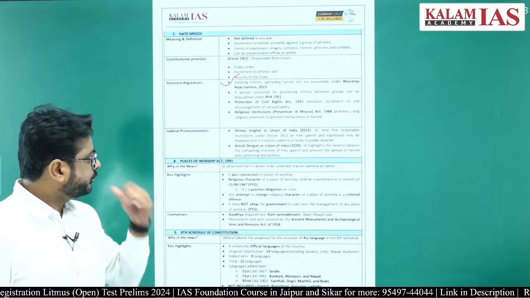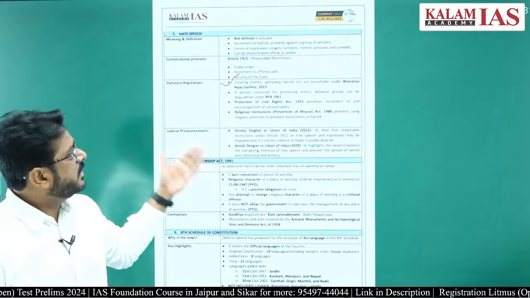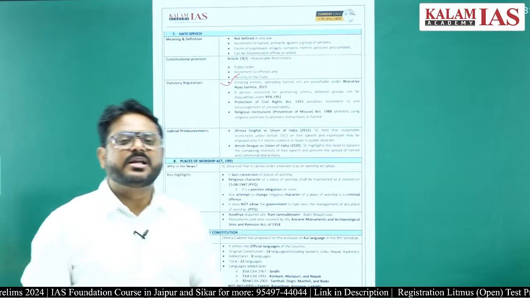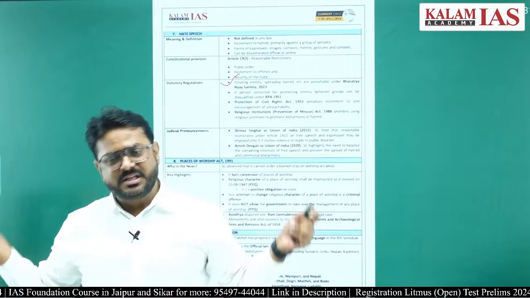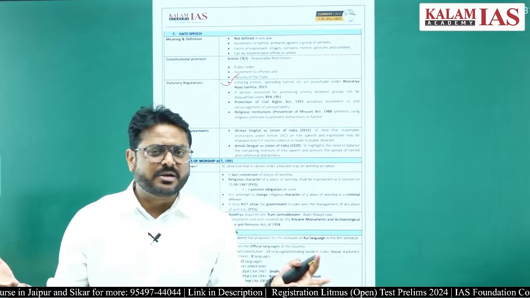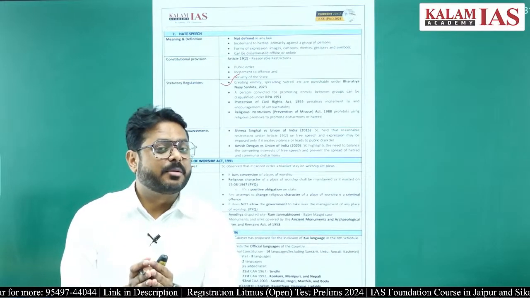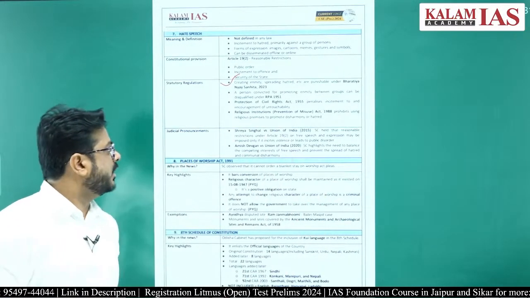Then there is the Protection of Civil Rights Act 1955. It penalizes the incitement to and the encouragement of untouchability. So if any person is propagating hate speeches against the scheduled caste and scheduled tribe population, meaning propagating some kind of untouchability, that will come under here.